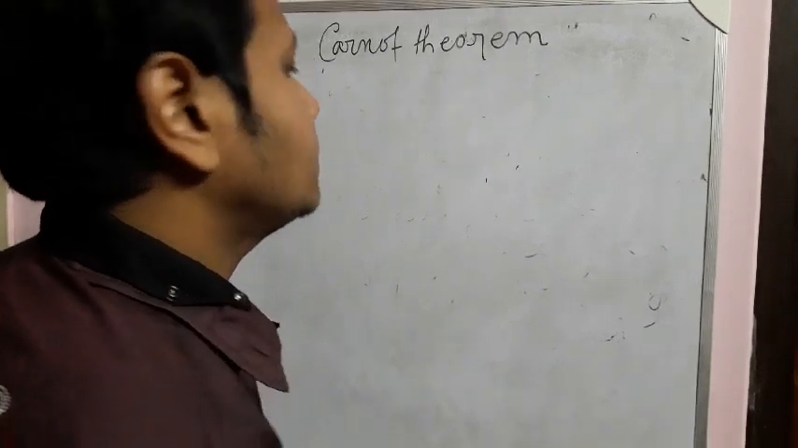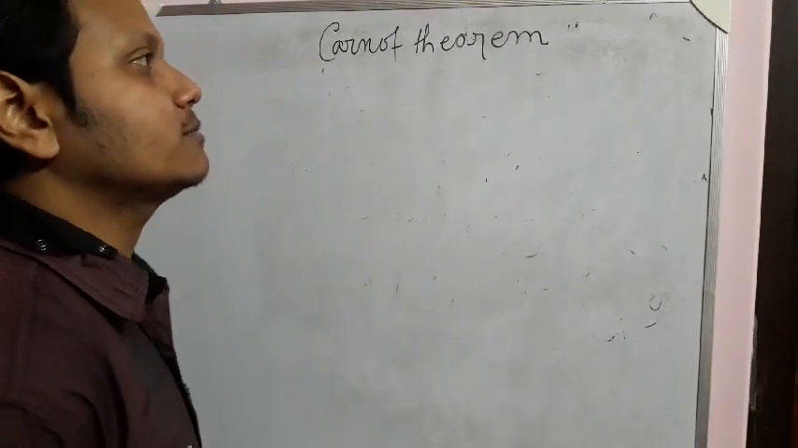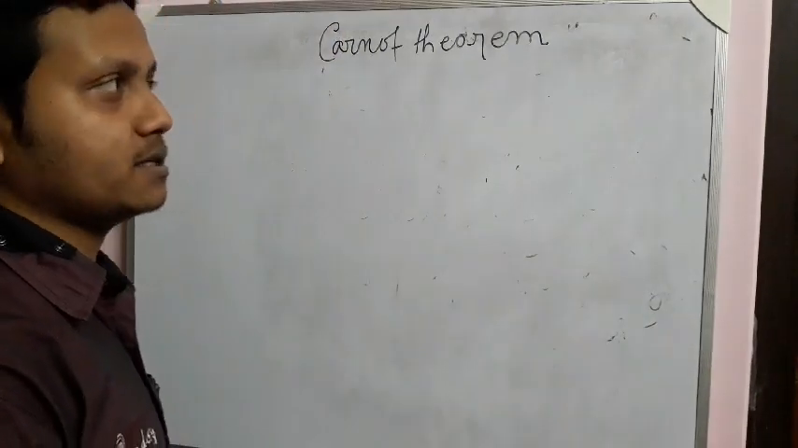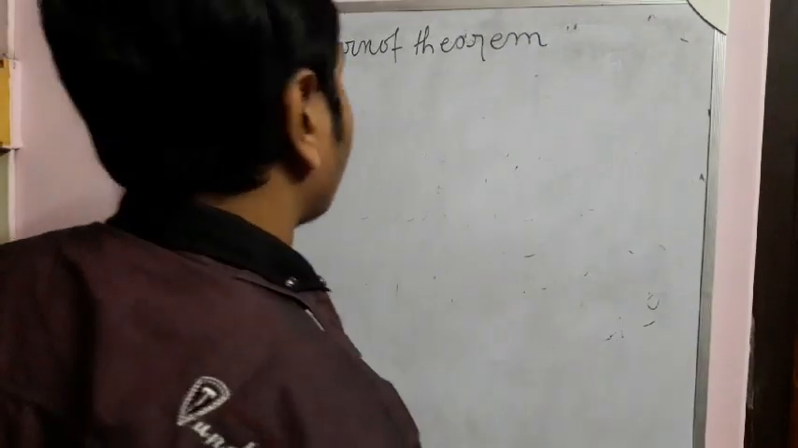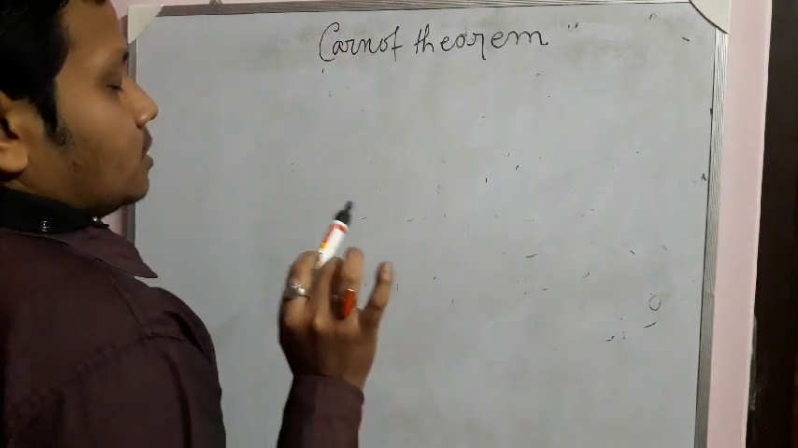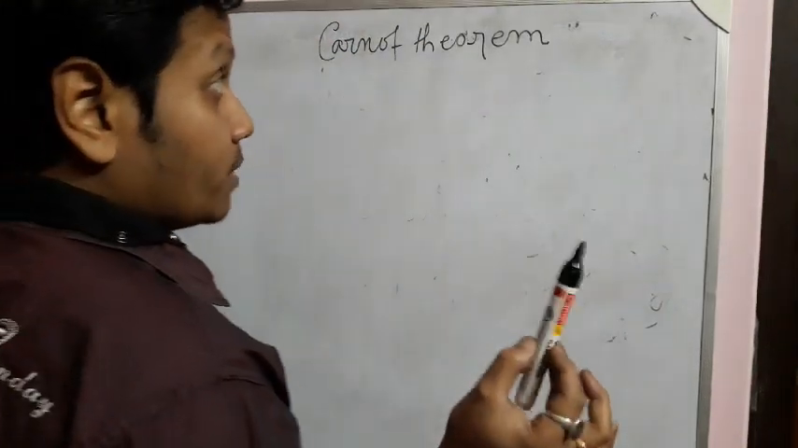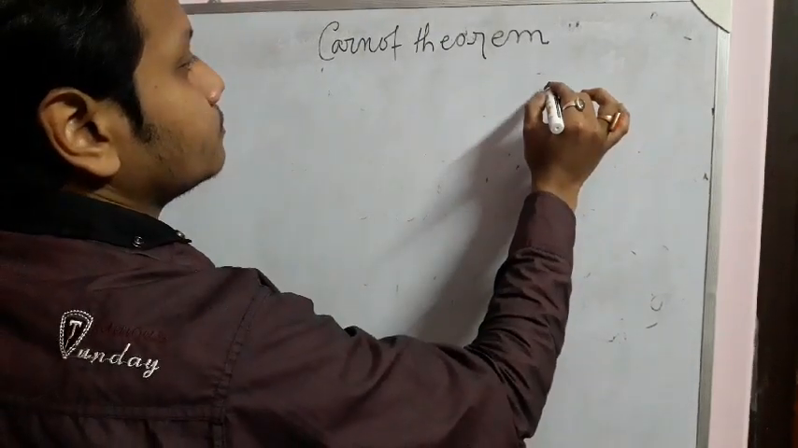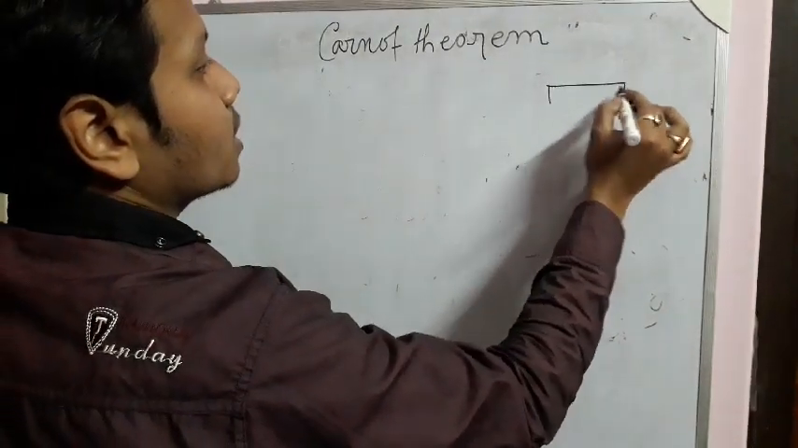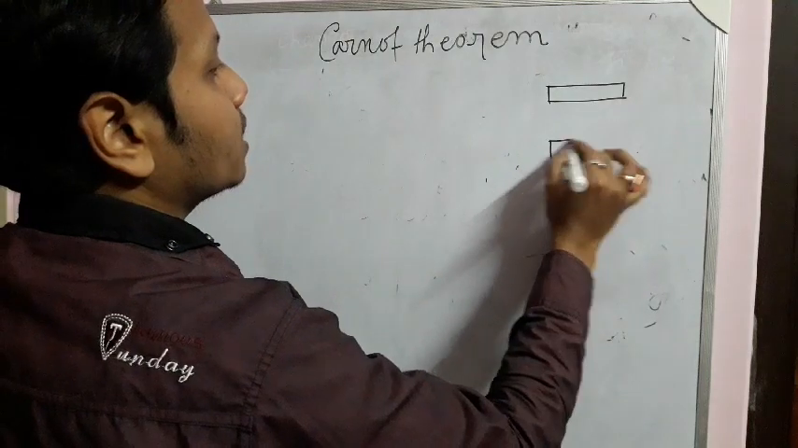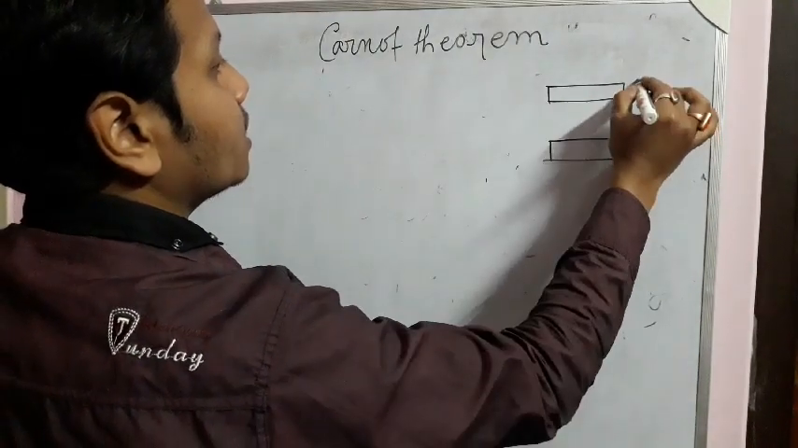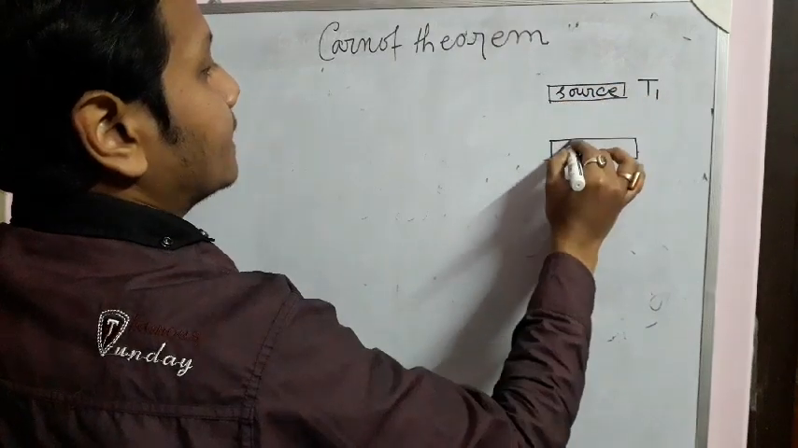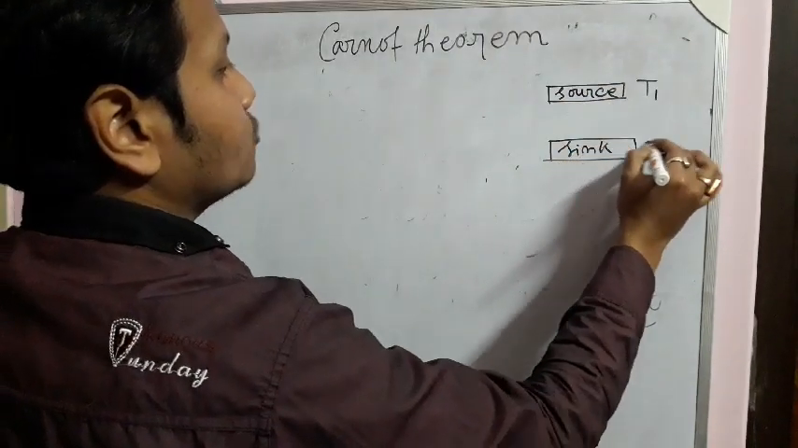That means if you consider five reversible engines working between the same two temperature limits, then their efficiency will be the same. So how can we check it? By using the concept of entropy. Remember, by using the concept of entropy. Suppose a reversible engine works between two temperatures T1 and T2. That is, at T1 temperature it absorbs heat from the source, and at T2 temperature it rejects it to the sink.